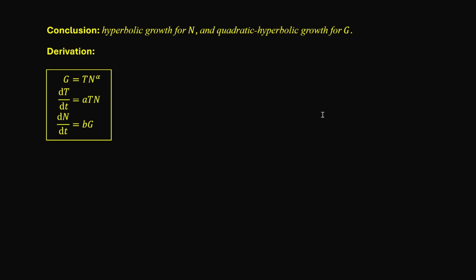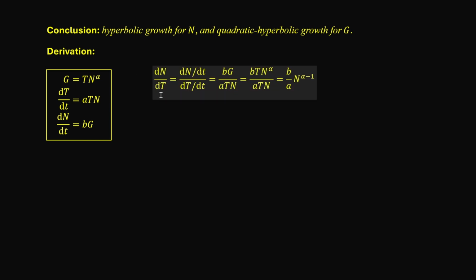In the last part of the video, as promised, I will derive the conclusion based on our three assumptions. We start by eliminating dt in the two differential equations. The derivative of n with respect to big T is equal to dn over dt divided by d big T over d little t. By the differential equations, this is equal to bg divided by atn. Next, we use the production function g equals T times n to the alpha. So the big T's upstairs and downstairs cancel, and we have b over a, which is a constant, times n to the alpha minus 1.